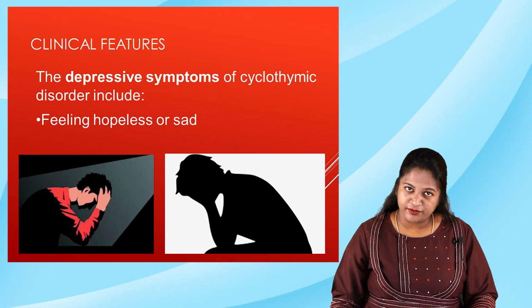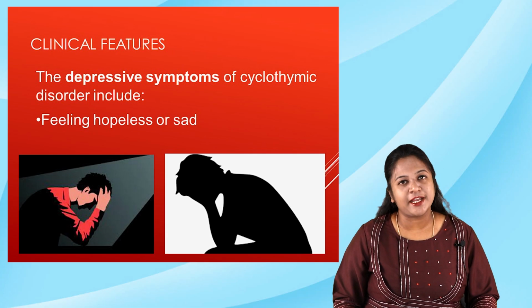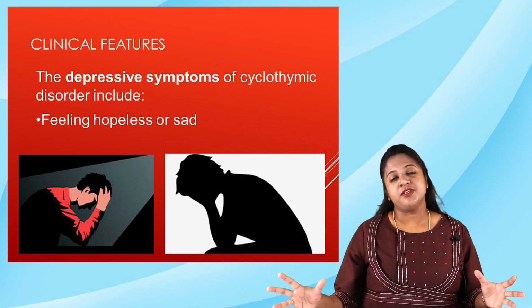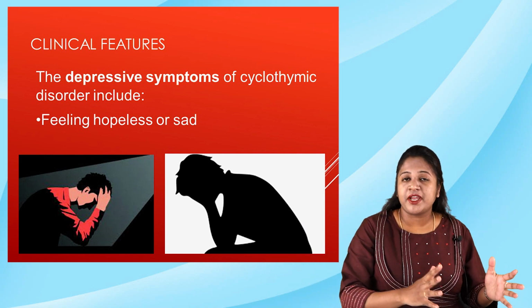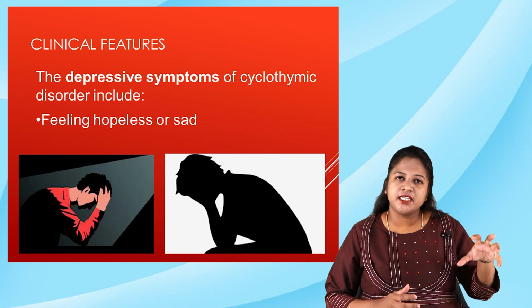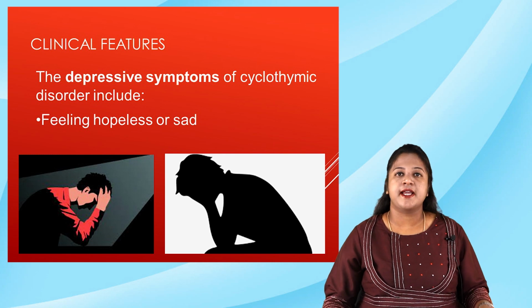Moving on to the clinical features. The clinical features of cyclothymia are mainly categorized into two phases or two kinds of symptoms. One is the milder form of depression, and the other is the milder form of mania, which is hypomania. So let us see the depressive symptoms in cyclothymia.